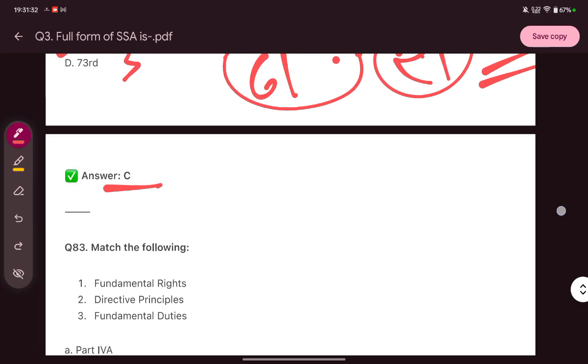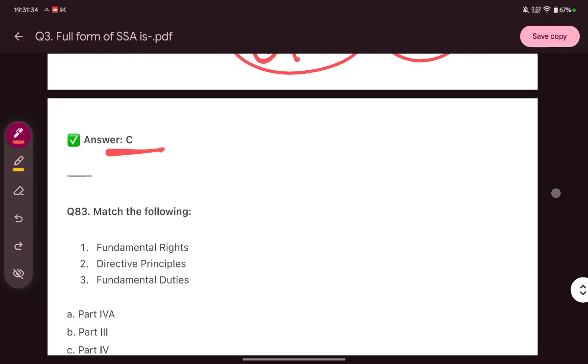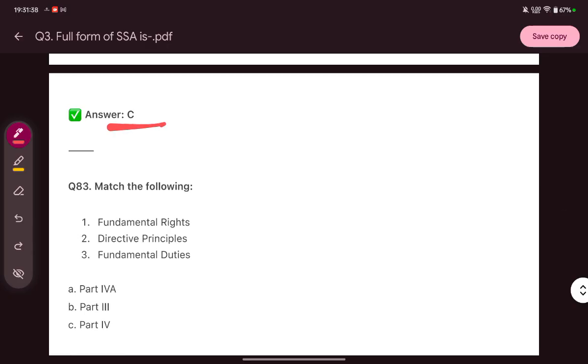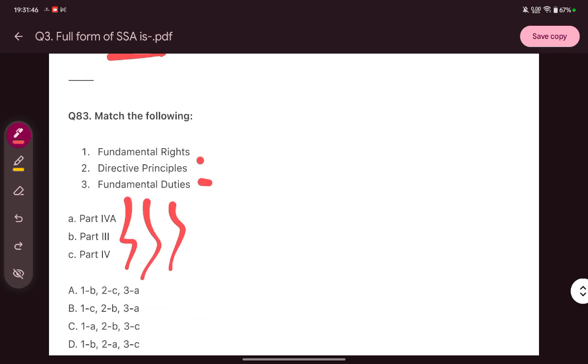Okay, next there's a match the following question. Fundamental rights are in which part? Directive principles are in which part? And fundamental duties in which part? So here the answer is this. I'm going to write here. Fundamental rights are in part 3 of the Indian Constitution.